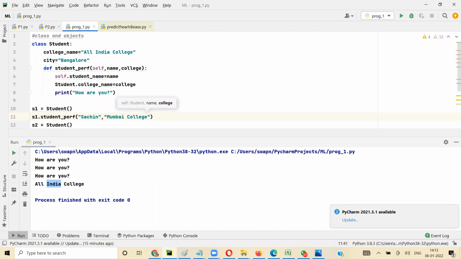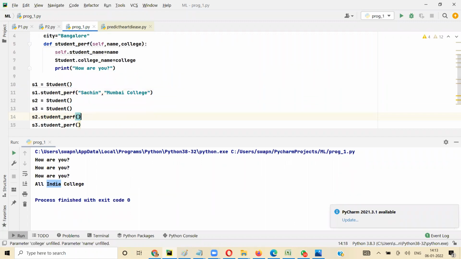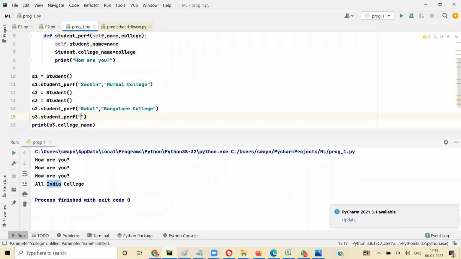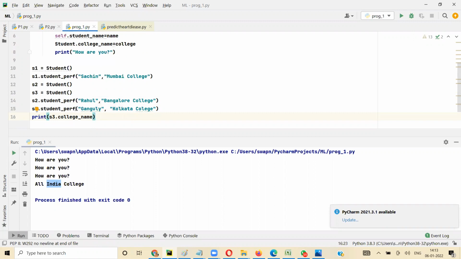Then I create Rahul with Bangalore College, and Ganguly with Kolkata College. Now, instead of S3, I will say S1 dot college. Let's see what happens.